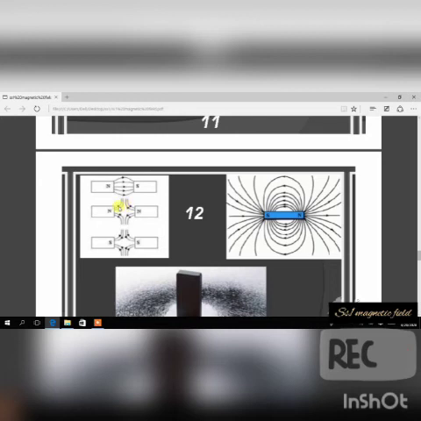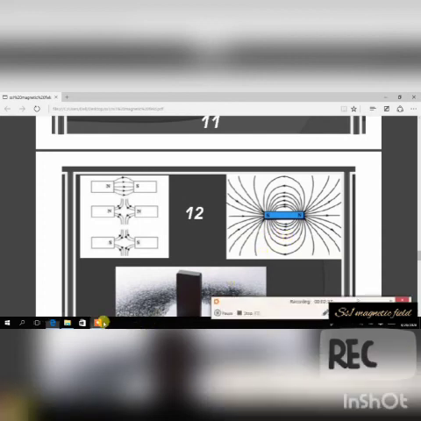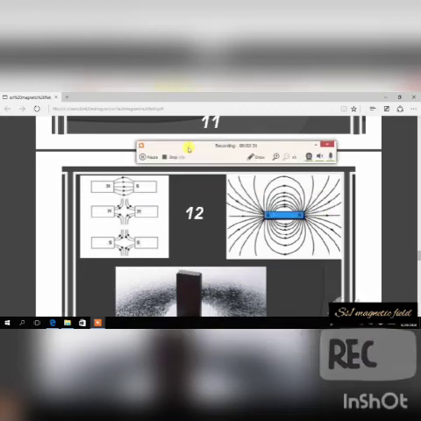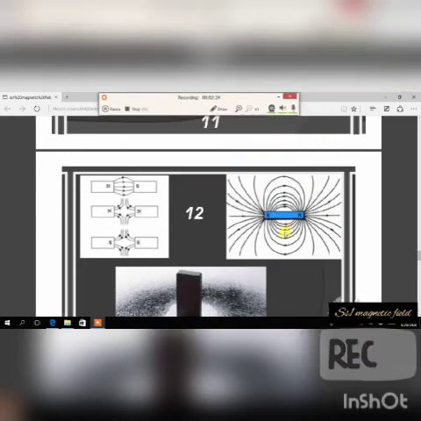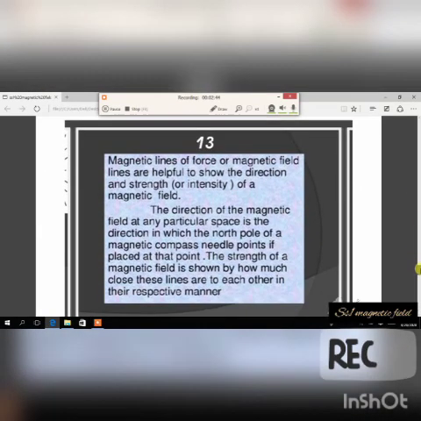If you notice, they have direction. This one is telling us that it's going up, and this one is going up too. All these things are showing us direction. Look at these ones too. Every line usually has a direction, so they always show us the direction. See the direction of this one. You notice that all these ones are coming like this, and these ones too, and these ones are going like this. Those are the things called magnetic lines of force.